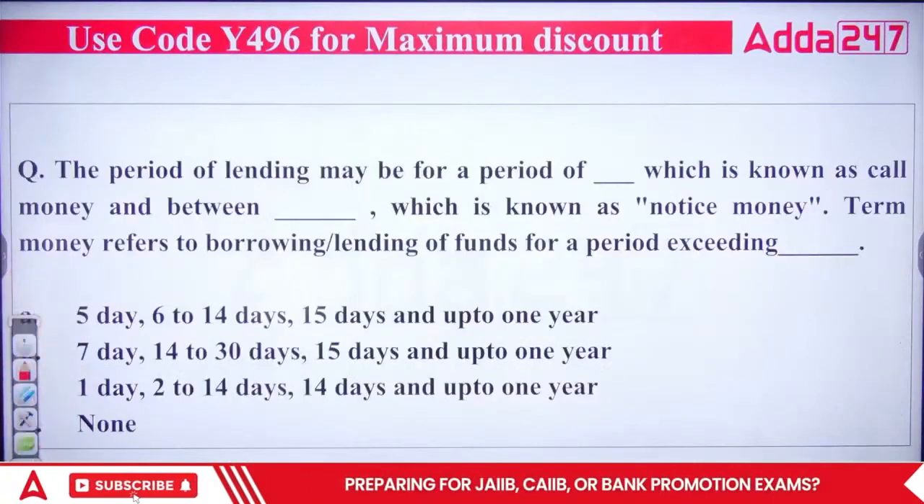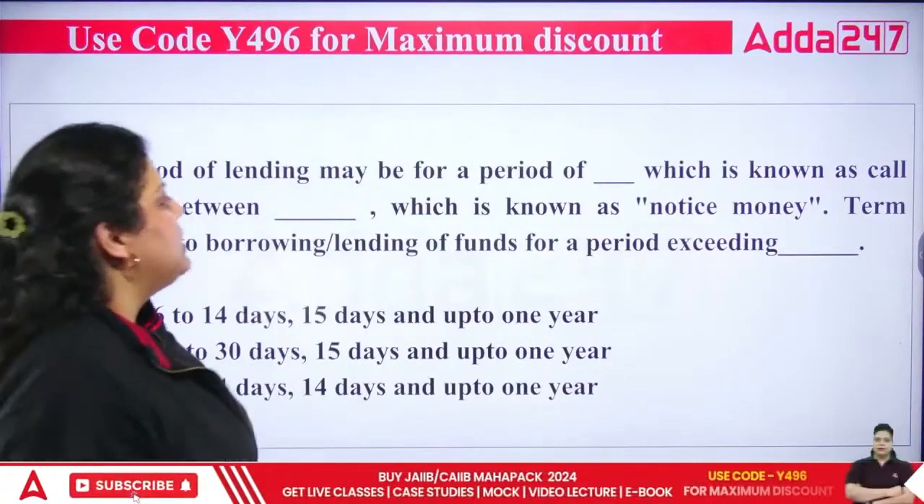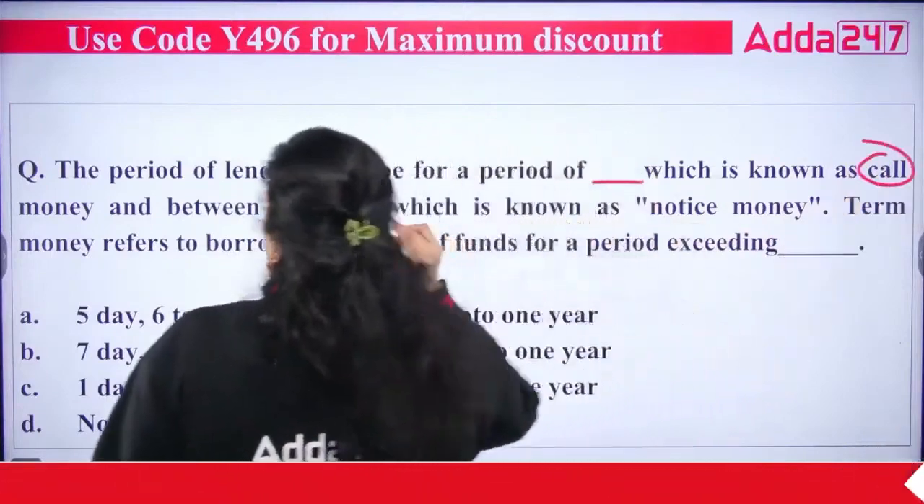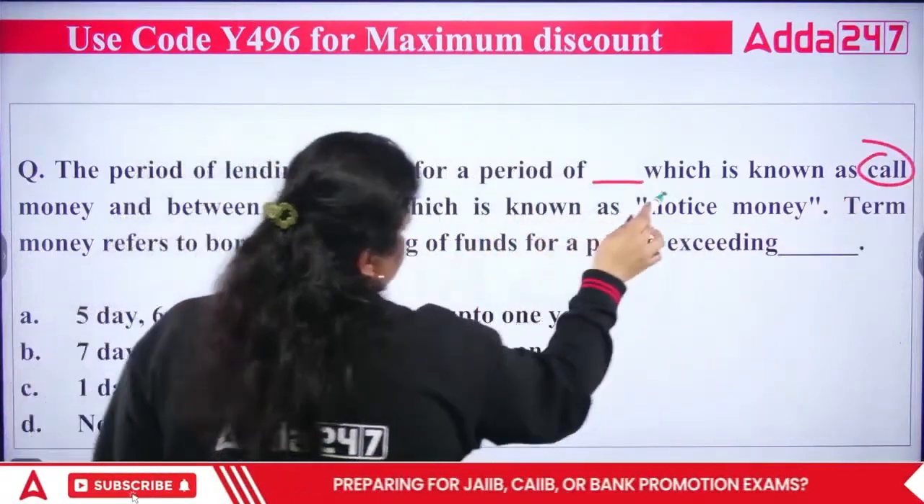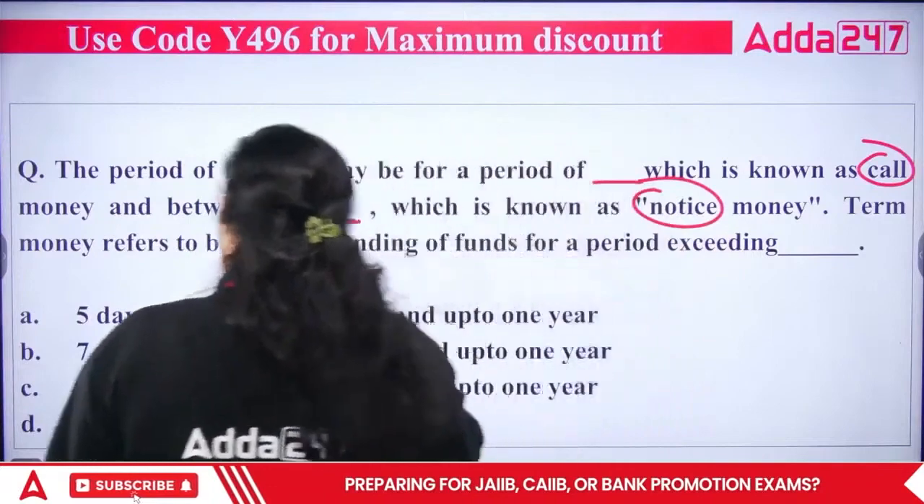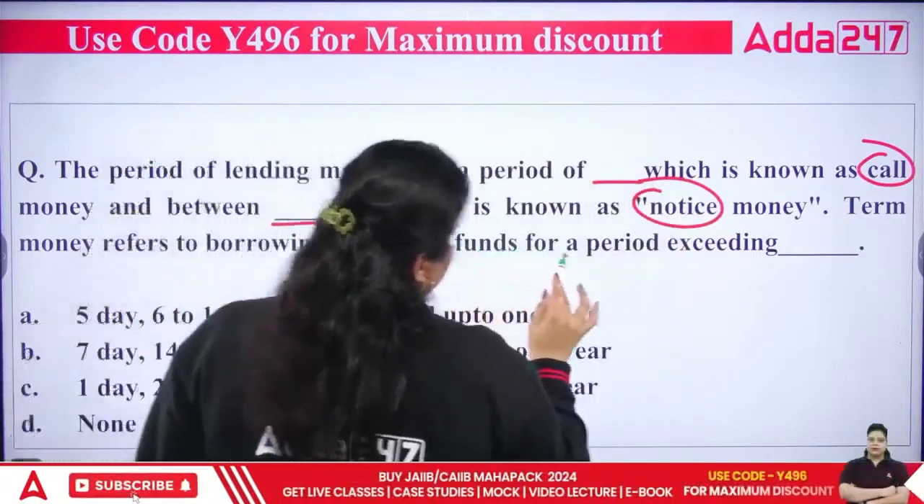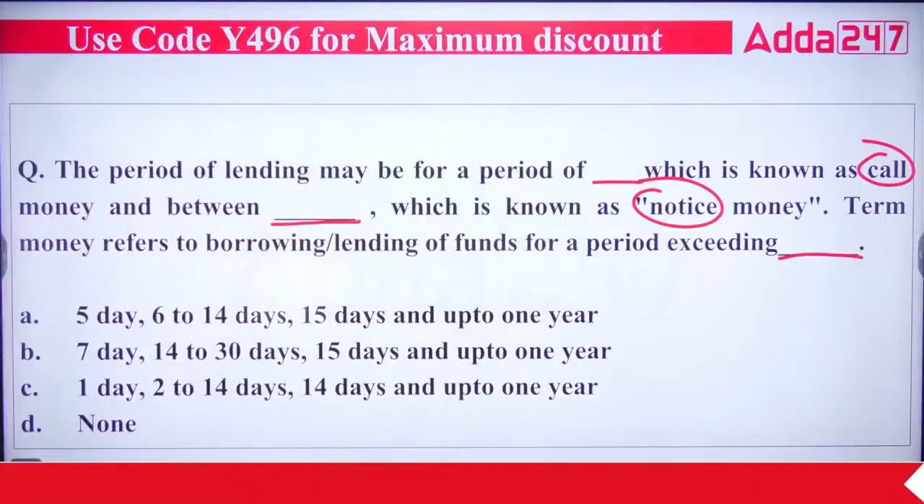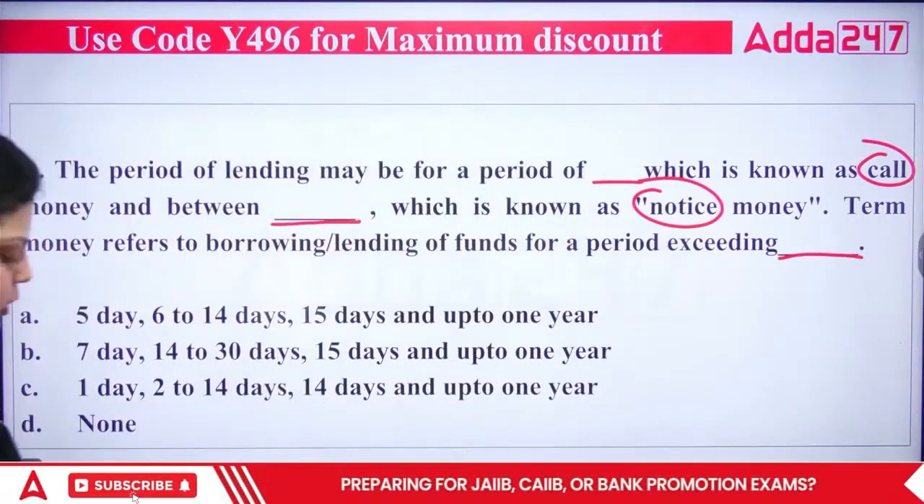Now, the period of lending may be for a period of dash, which is known as call money, and between dash, which is known as notice money, and term money refers to the borrowing and lending of funds for a period exceeding dash duration. So you have to answer for call money, notice money and term money.